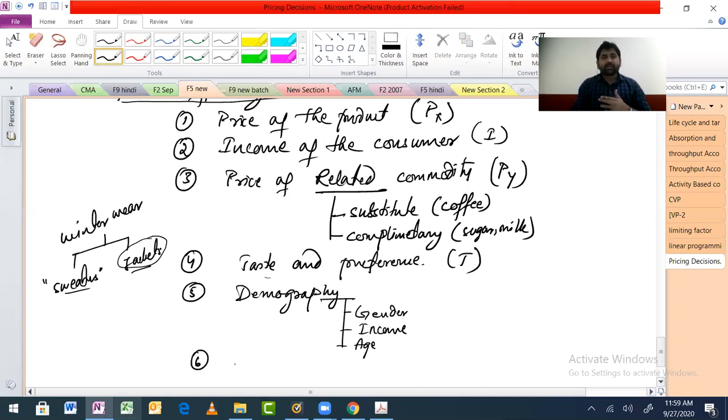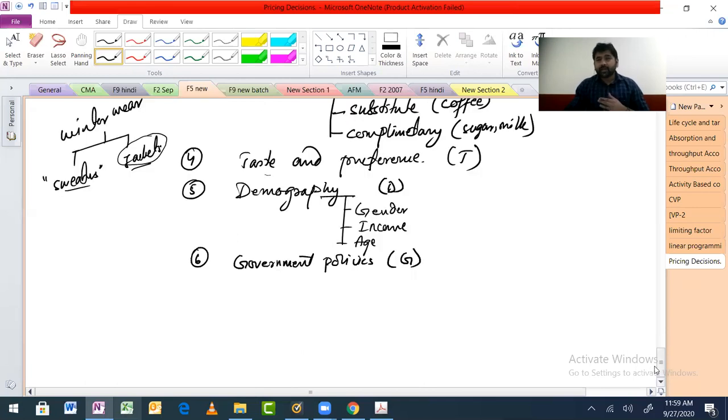And then sixth can be government policies. So at times the government also tries to manipulate the demand. For example, in India, high taxes on cigarettes, and then making rules for smokers.